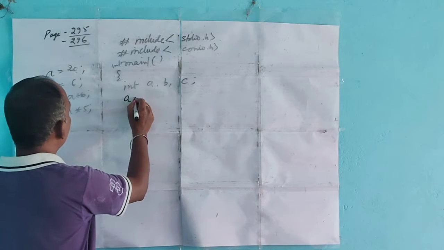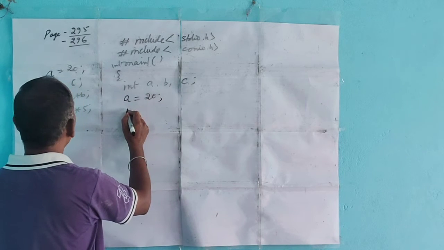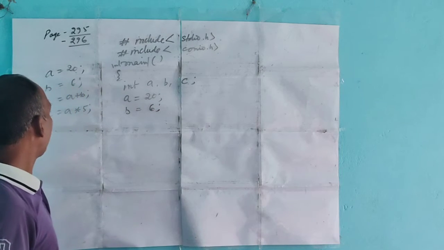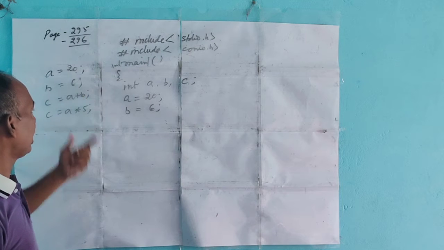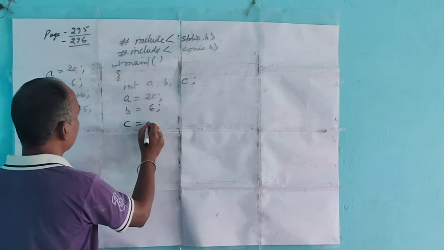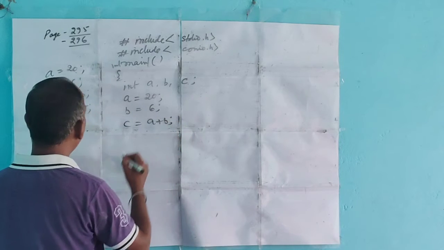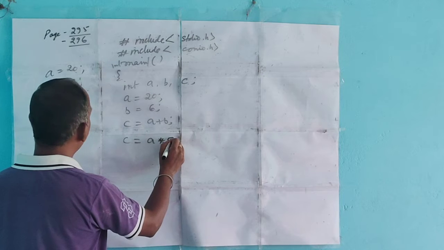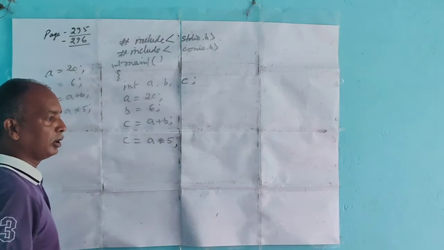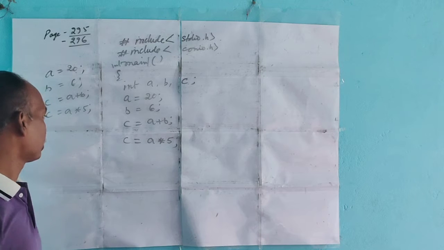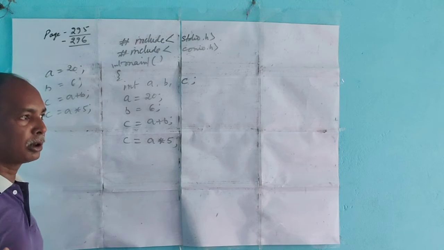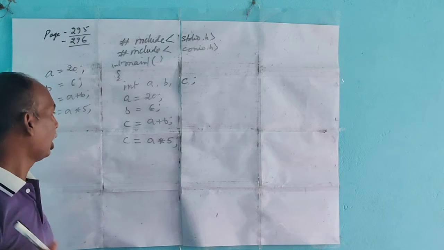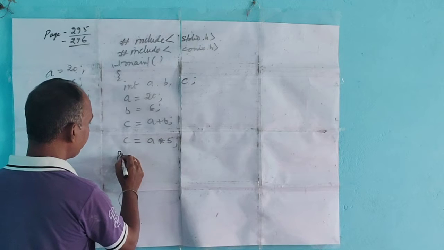Next, the value of A equals 20. Okay. Value of B equals 6. Next, our process statements start. So we can write C equals A plus B. Again, C we will take as A into 5. So our input part is finished. Next we go for the output. For output, I explained in the last class that we use the print statement, printf.